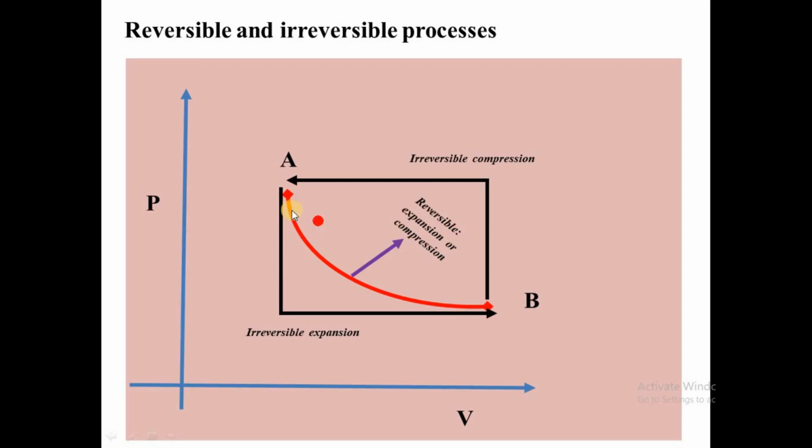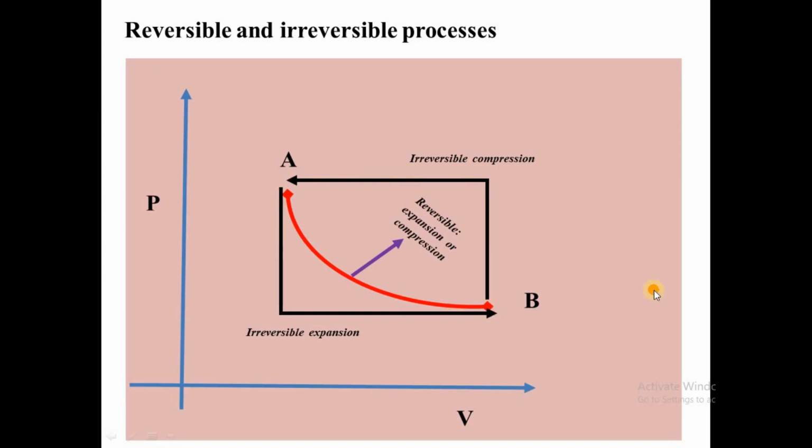This curve is reversible, the process occurring slowly. A slow expansion and a slow compression. Decreasing the volume is a compression. Then in irreversible, we have a very fast expansion, and you have also a very fast compression process. So hope that you can differentiate the two.